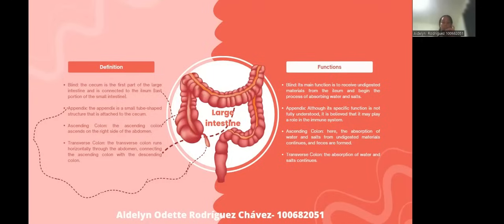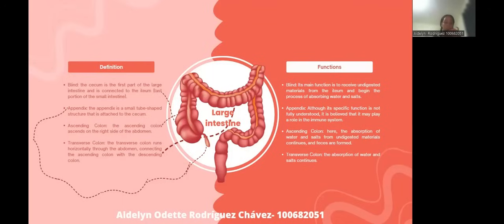Ascending column. The ascending column ascends on the right side of the abdomen. Here, the absorption of water and salts from undigested material continues and feces are formed.